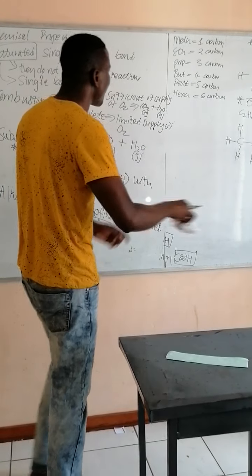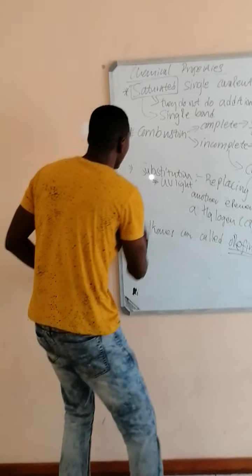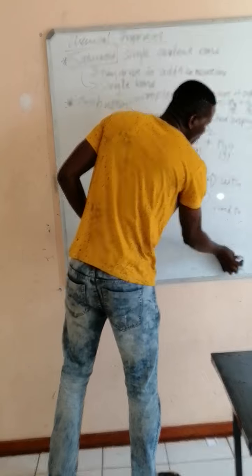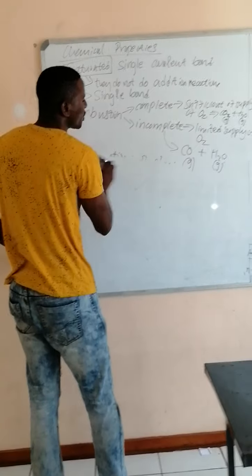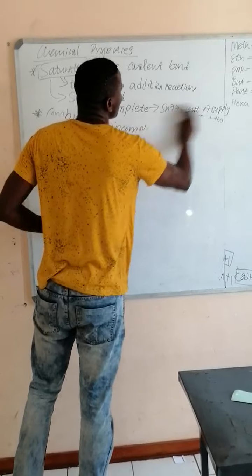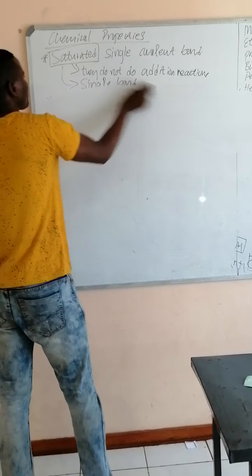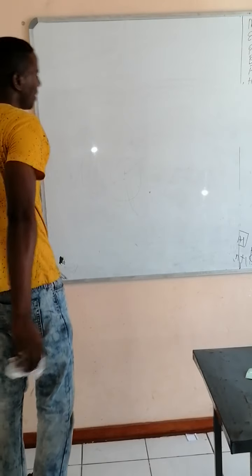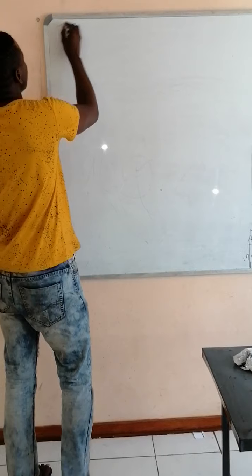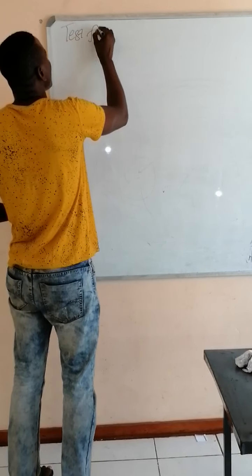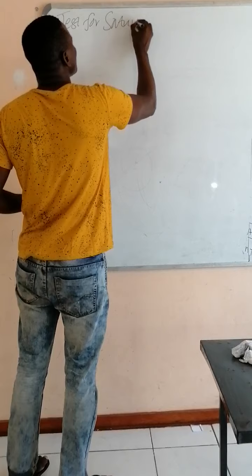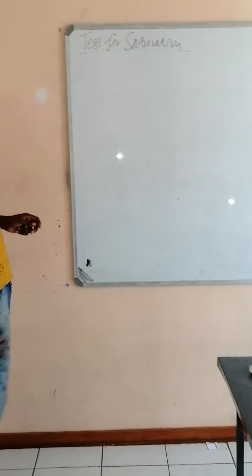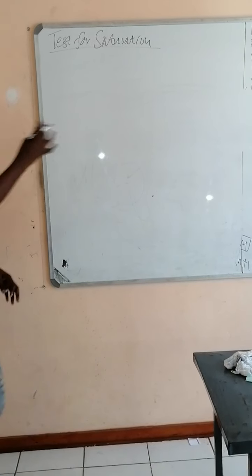Now let me touch the last part. The last part of our lesson today is the test for saturation. With the test for saturation, we'll be having an alkane and an alkene.